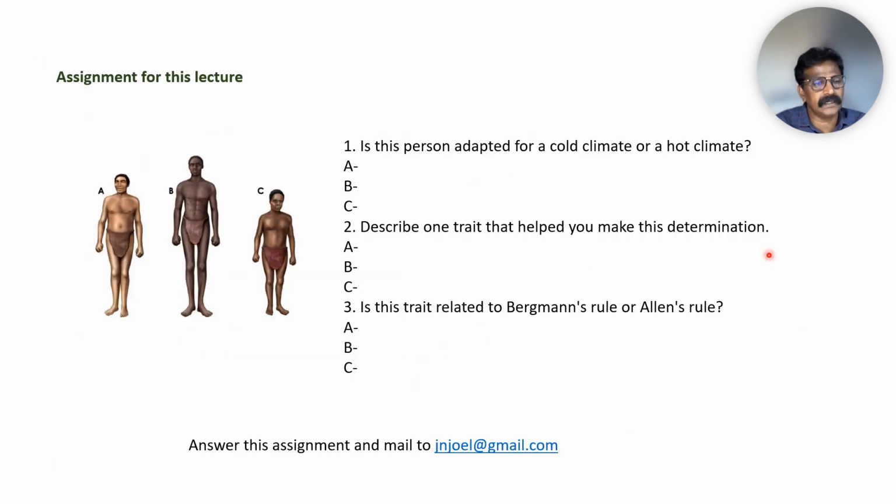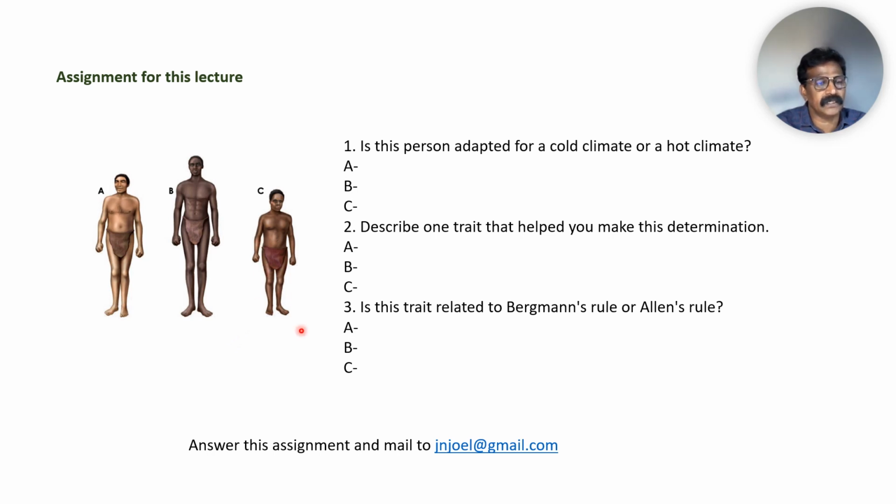Here I am giving an assignment to the students or listeners. Three diagrams have been given with different pigmentation and different limb length: A, B, and C. You have to go through the lecture and find out the answer.